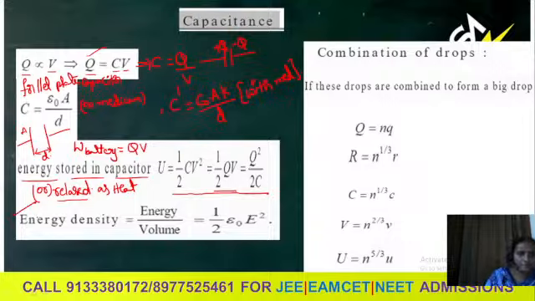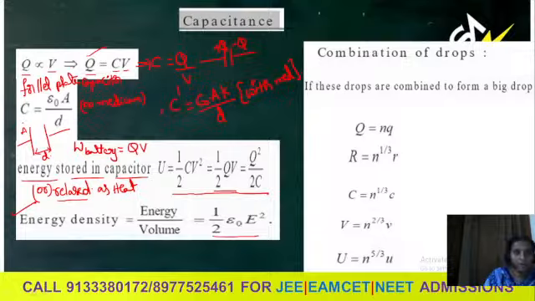If they are asking for energy density, that is energy stored or released per volume. Volume means we need to express in terms of area of the plates and distance between the plates, which is also equal to half epsilon naught into E square.